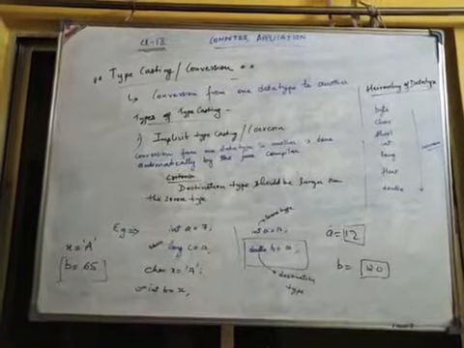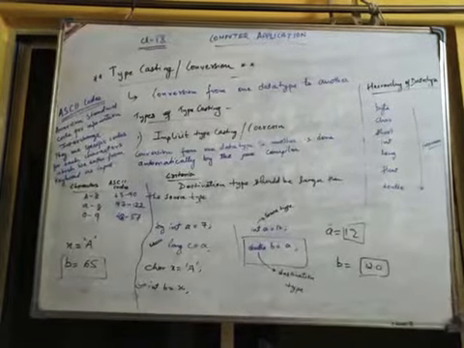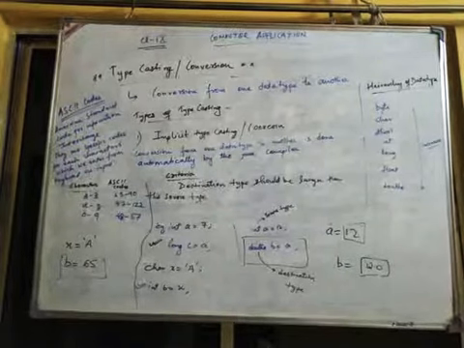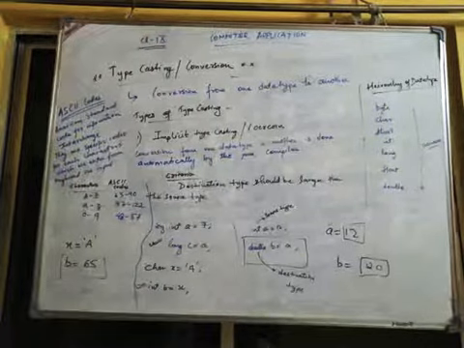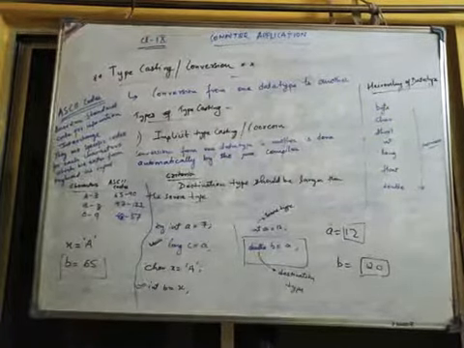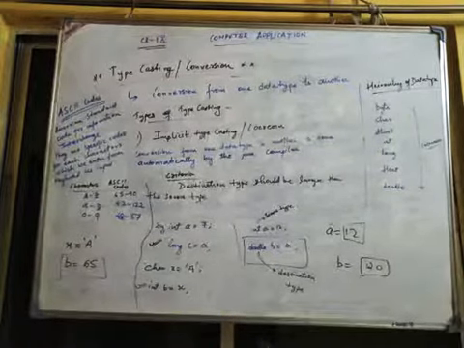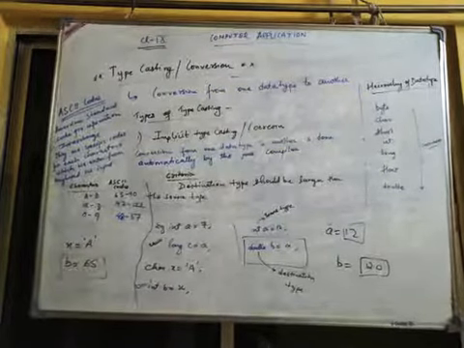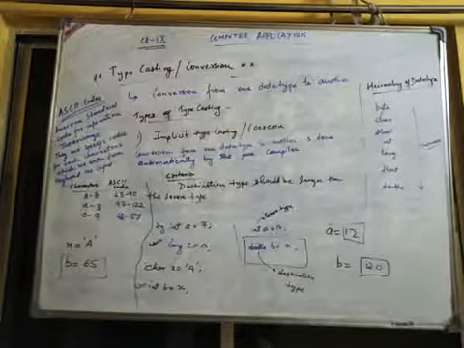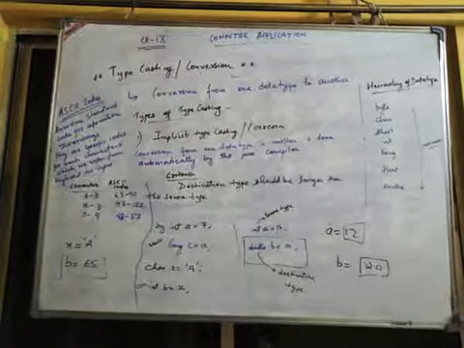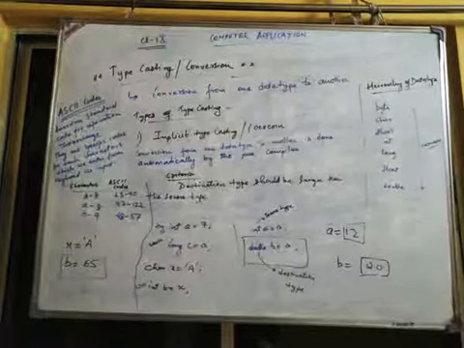What is ASCII code? ASCII stands for American Standard Code for Information Interchange. They are specific codes for each character which we enter from the keyboard as input. Whenever we enter characters as input for the program, those characters are not taken as they are by the computer. They are taken in the form of their ASCII codes. For capital A, the ASCII code starts from 65, capital B is 66, and capital Z is 90. So it keeps increasing from 65 to 90.